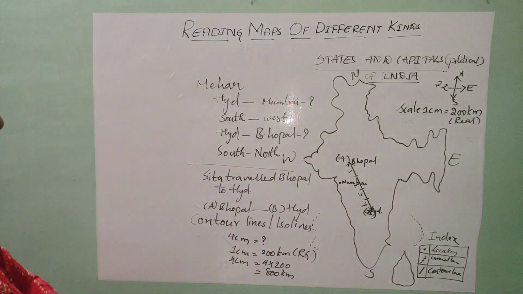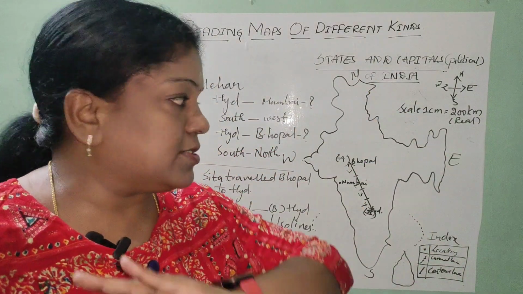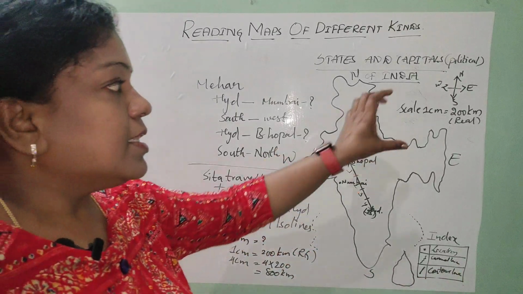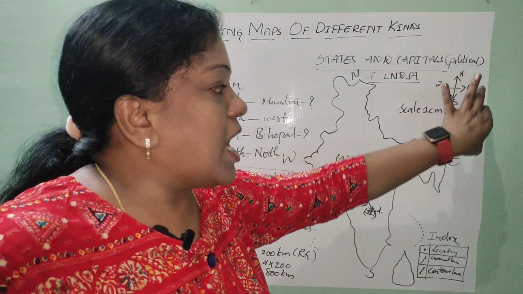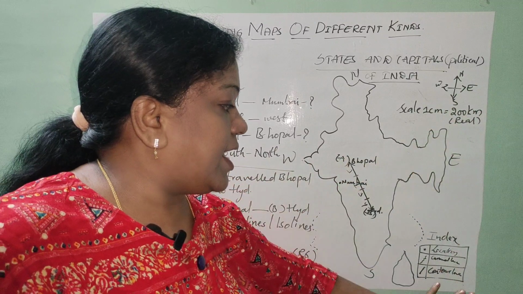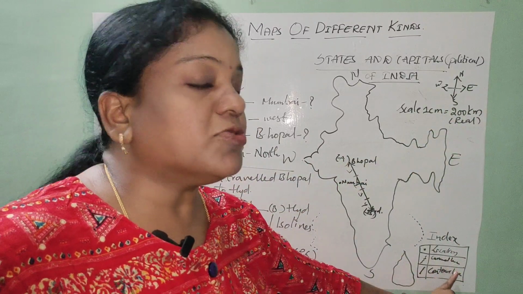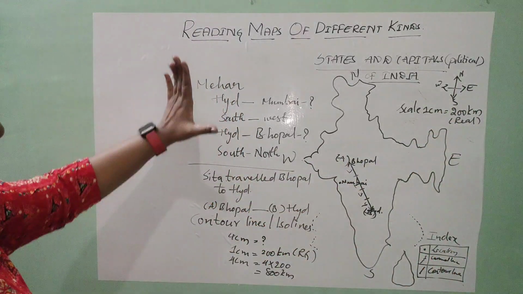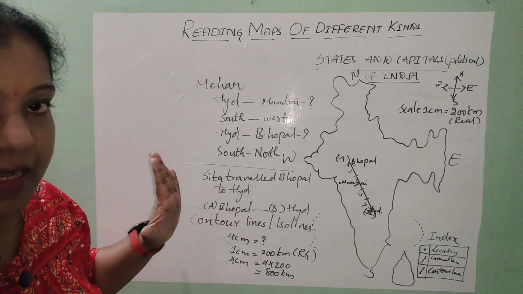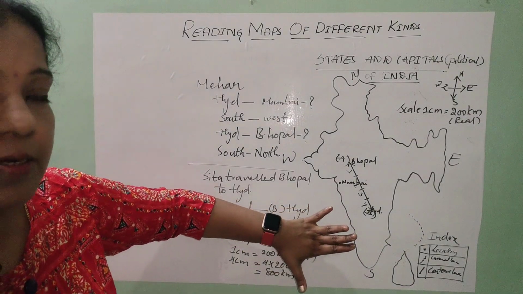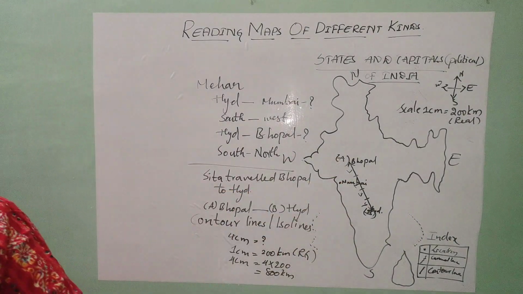Have you seen now? This is a complete map. This is not at all a sketch, because the three detailed components, direction, scale and index with the execution of the symbols, and the case studies are sorted out. Are you clear here? Yes. Now let us go for the next level.